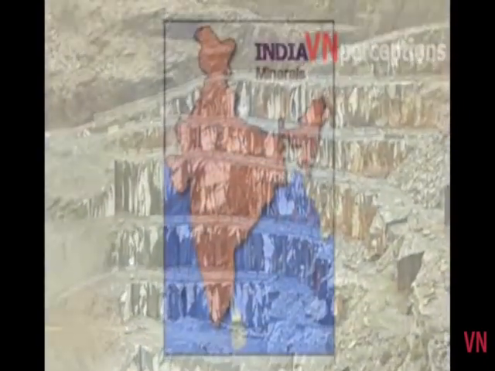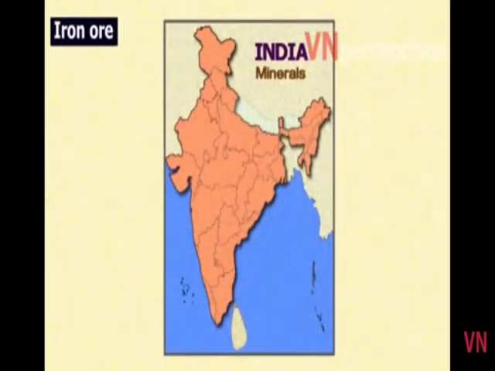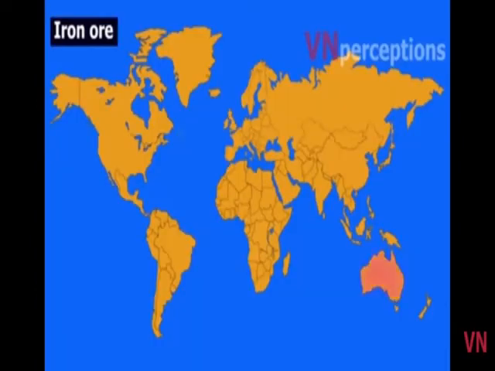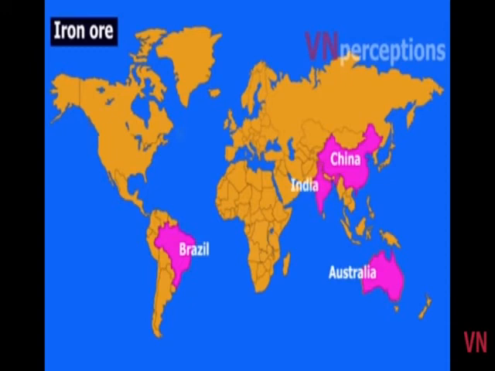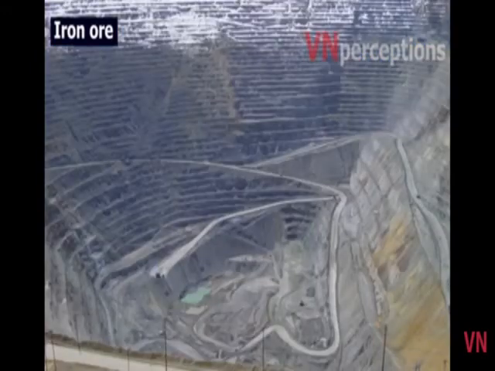So let us begin with the first mineral, and that is iron ore. India is fairly rich in iron ore deposits, and some amount of iron ore is practically found in all parts of the country. India is the fourth largest iron ore producing country in the world. The first one is Australia, second Brazil, third China, fourth India, and fifth Russia. Iron content found in these ores in India varies between 49 to 63%.